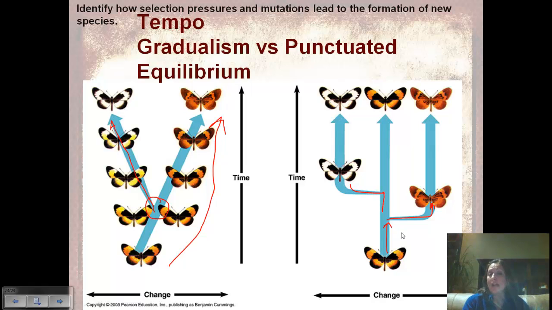When we look at these periods of rapid change and compare them to what was going on Earth at the time, we find that there was rapid change going on Earth at the same time we see these rapid changes in organisms. So that kind of makes sense. If the environment is not changing, there's nothing to really adapt to, so we will see less change going on with species. And in periods of rapid change on Earth, we're going to see lots of different adaptations and variants that are going to be selected for in that rapidly changing environment, and then we'll see this punctuation and equilibrium over this period of rapid change.